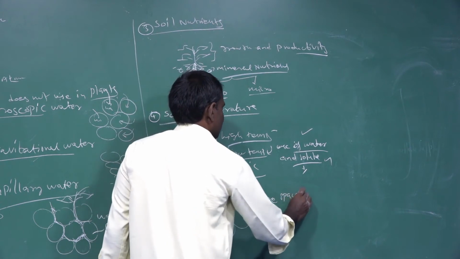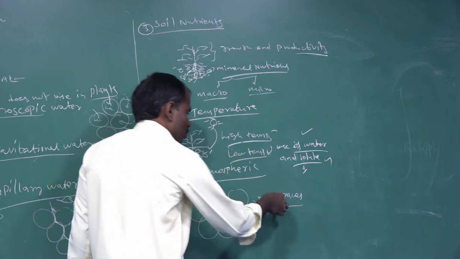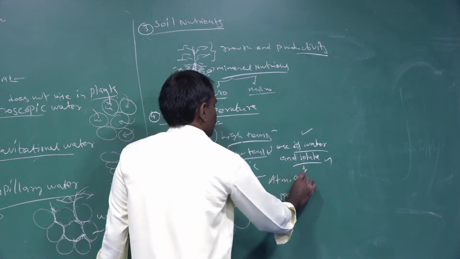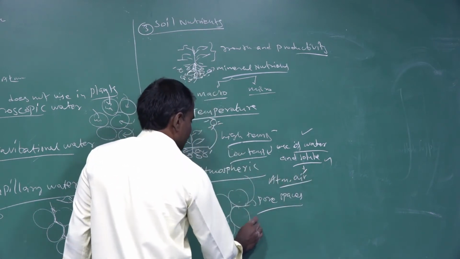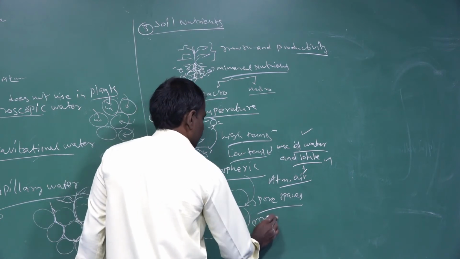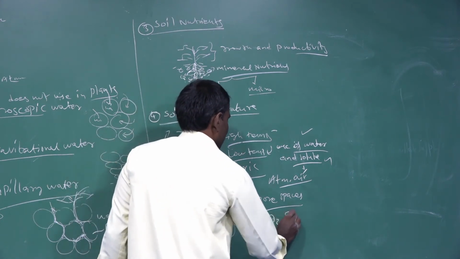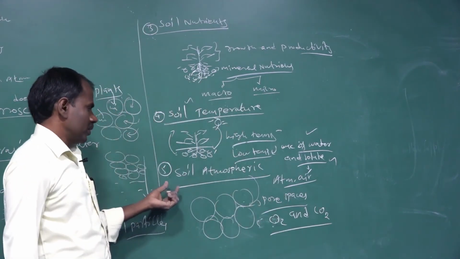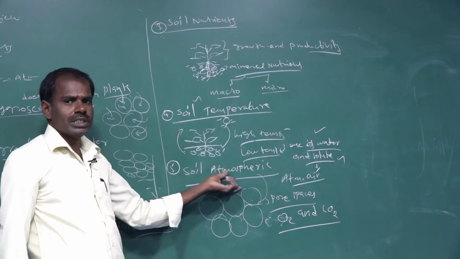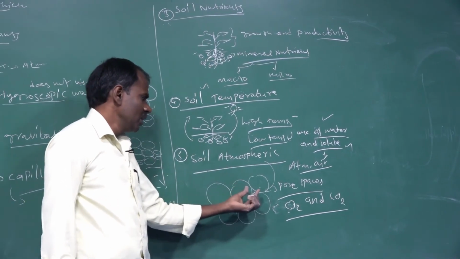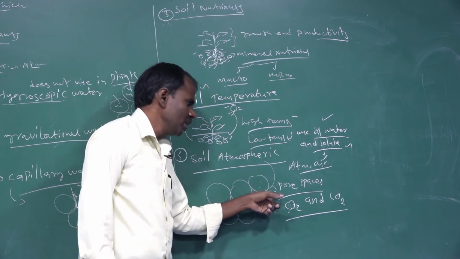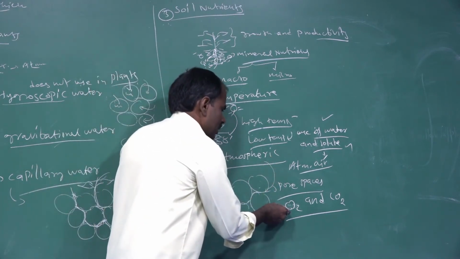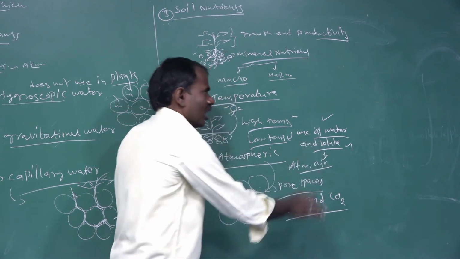The pore spaces contain atmospheric air, like oxygen and carbon dioxide. This type of soil air is also called the soil atmosphere. The soil atmosphere is present only in the pore space between the soil particles. This pore space contains atmospheric air, that is oxygen and carbon dioxide.